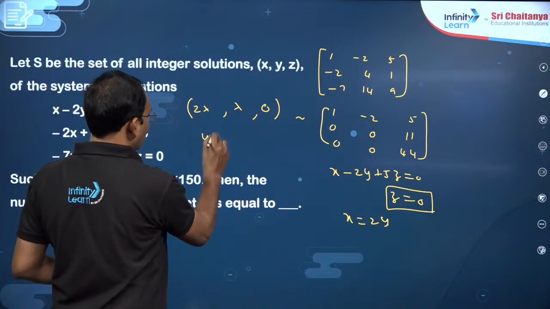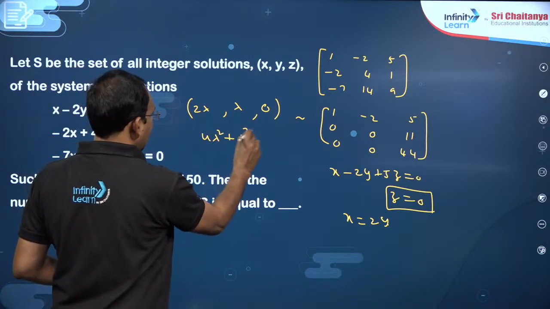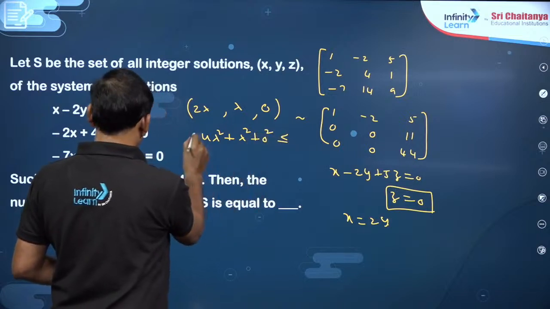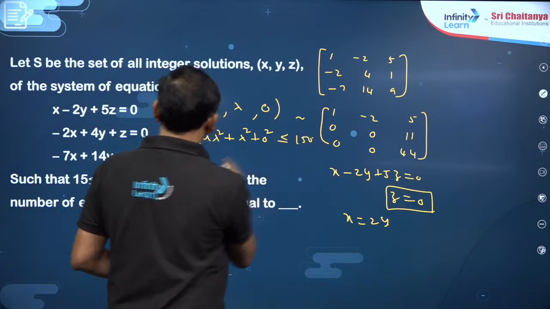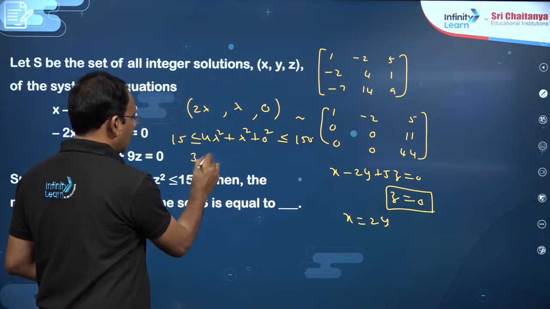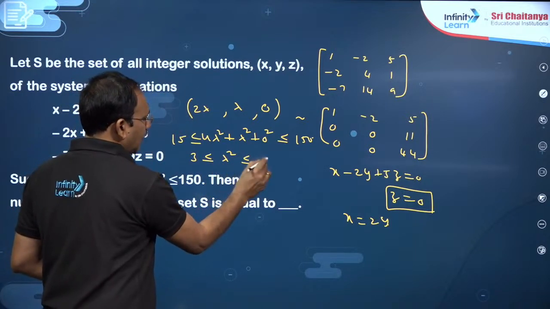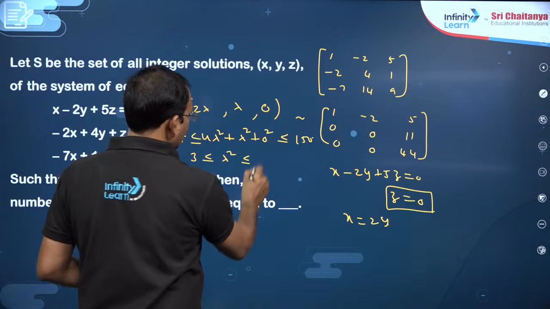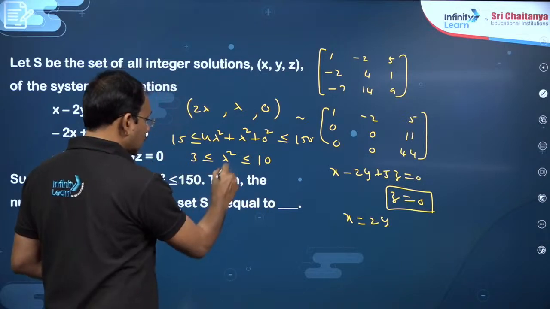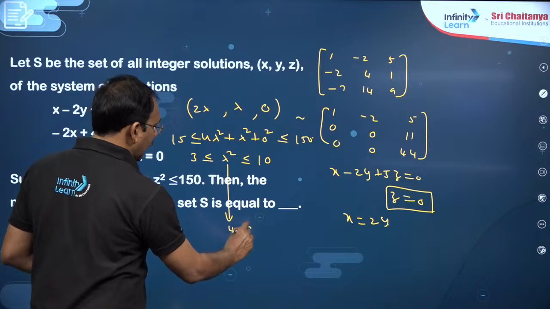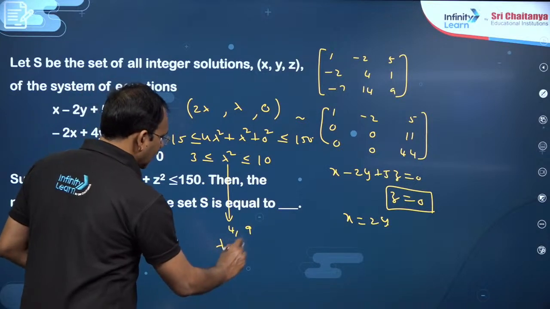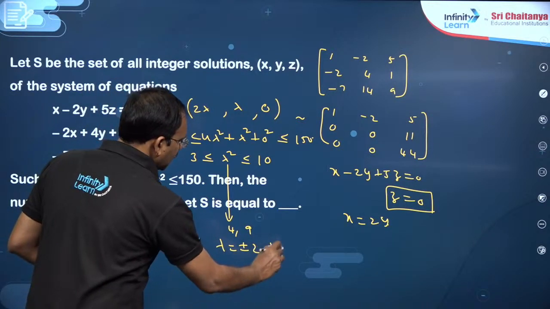So its square is 4 lambda square plus lambda square plus 0 square, must be between 15 and 150. So this is 5 lambda square, 3 less than or equal to lambda square less than or equal to, you can say 10. So lambda square value must be 4, 9. So lambda can be plus or minus 2, plus or minus 3.